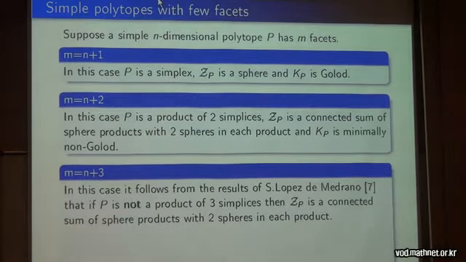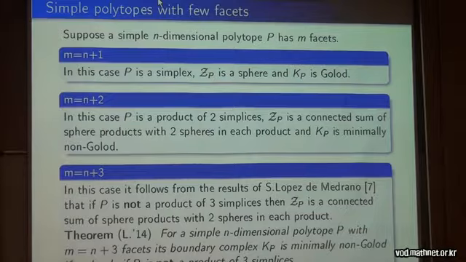What about n+3? This is also in combinatorial geometry. It's a case where the classification of different combinatorial types of polytopes can be obtained using Gale diagrams, the Gale presentation. In this case, it follows from results of López de Medrano, an early paper of 1989, that if P is not a product of 3 simplices, then Zp is a connected sum of sphere products with 2 spheres in each product.